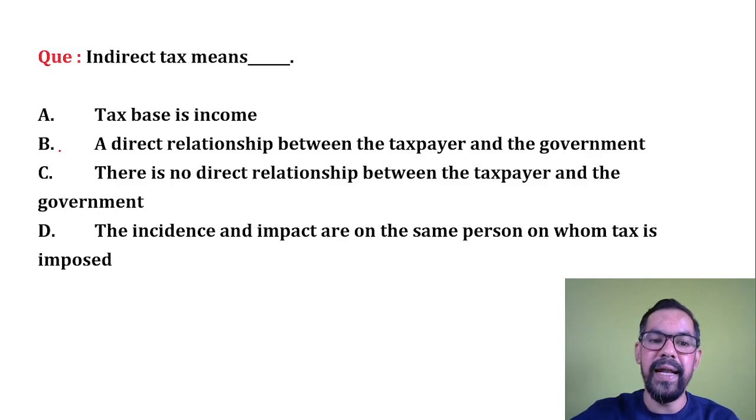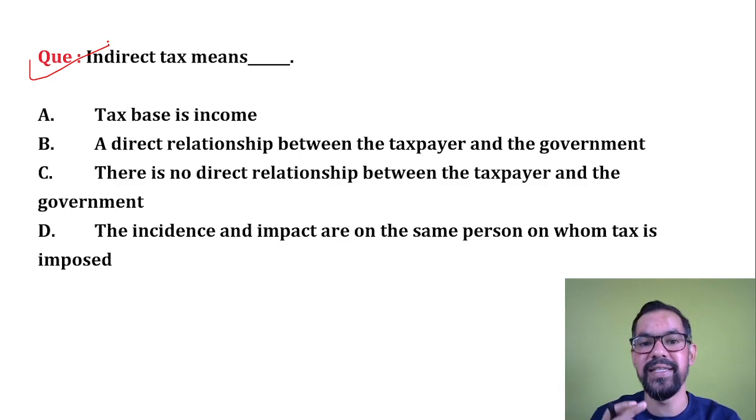Next one, indirect taxes means indirect taxes where taxpayer and government do not have a direct relation. As I gave you an example of that restaurant bill. So let's say you consume something at any restaurant. You buy 100 rupees stuff and you have to pay some taxes. So income is generally generated by the restaurant, but being a consumer, being a customer, you have to pay some taxes. So that is generally indirect.